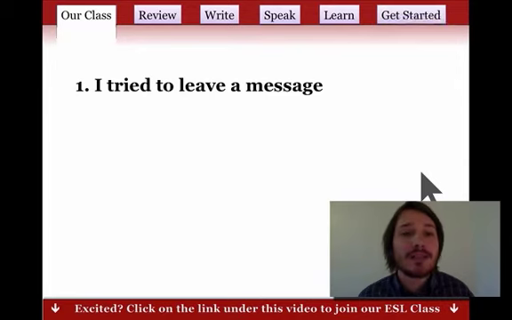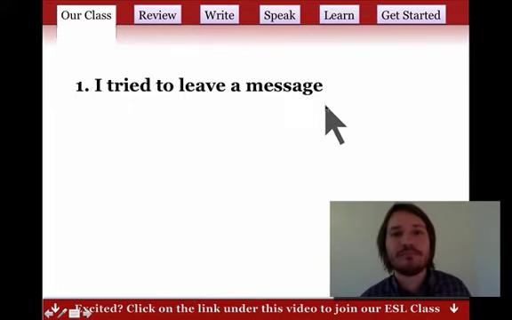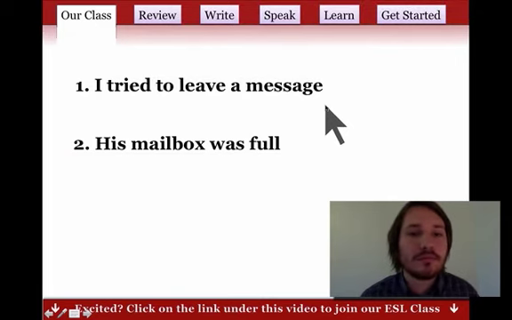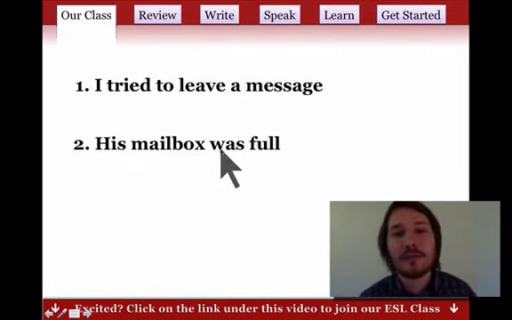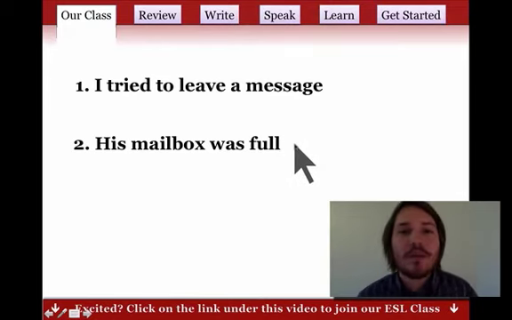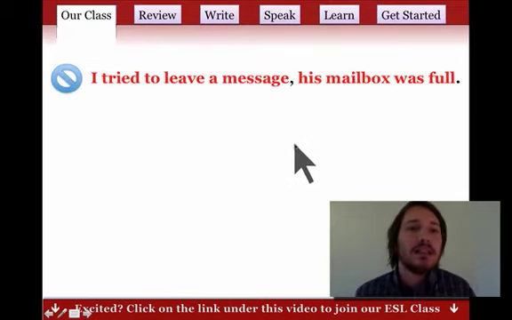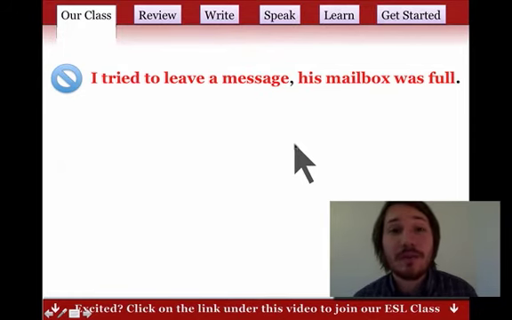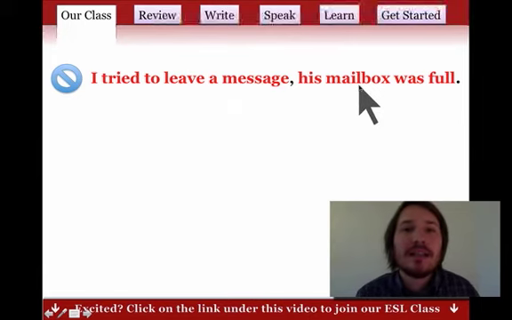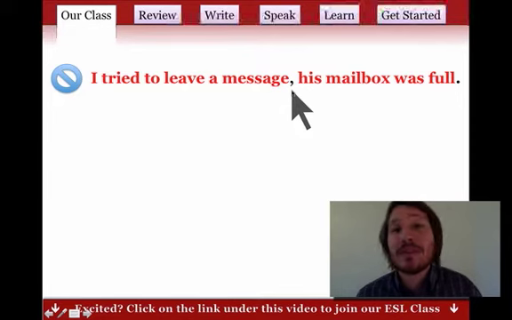Next one. Let's try another sentence. I tried to leave a message. Is it complete? Subject, verb, object. Yeah, it's complete, right? His mailbox was full. Right? We have a subject, we have a verb. Is it a complete idea? Yeah, both of these are complete ideas. So what can we do? Let's try it. I tried to leave a message, his mailbox was full. Both of these are independent clauses, right? Both of them are complete. We can't use a comma here, right? It's incorrect, and that's a common mistake.